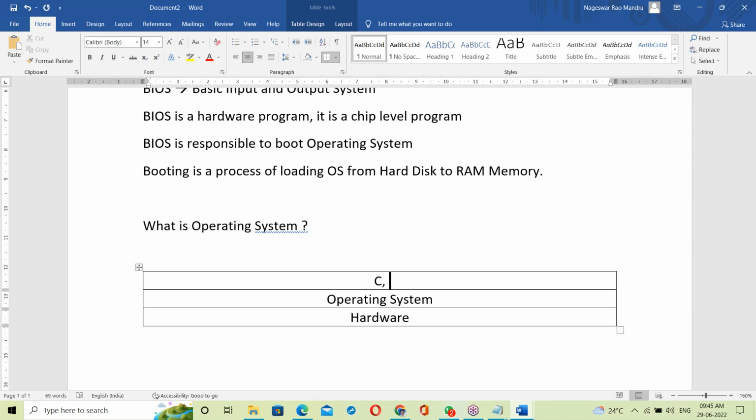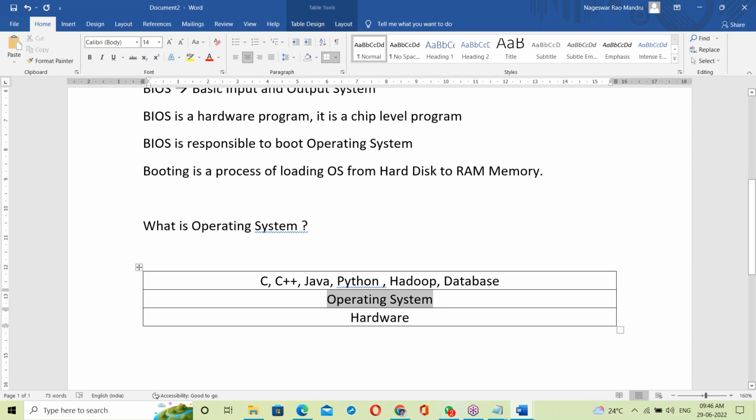Suppose a C program on top of OS, C++ on top of OS, a Java program on top of OS, Python scripting on top of OS. Even Hadoop, database, and MS Office also require the OS. Without OS we can't do anything. Every tool, maybe a program, scripting, tool, or package, all of these run on top of OS only. Without OS they cannot run.